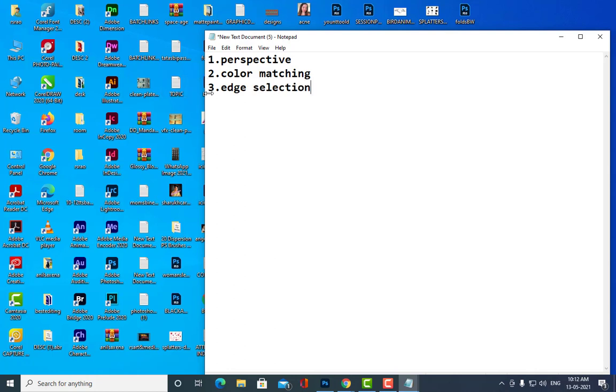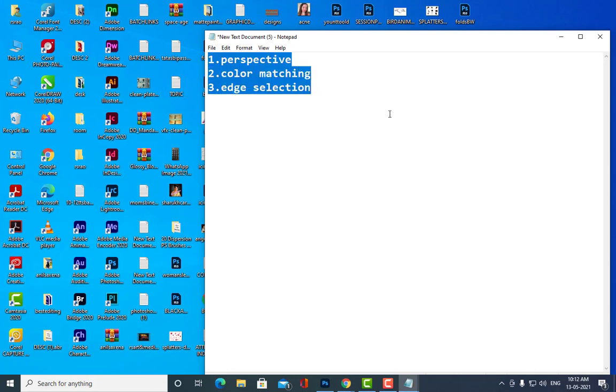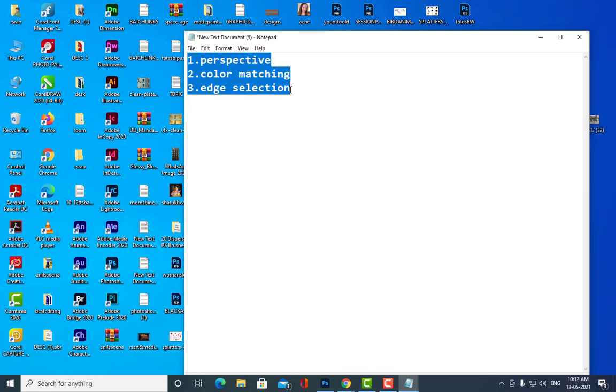So you have to keep in mind all these three things: perspective, color matching, edge selection. Once you follow these rules properly, once you understand these things and create matte painting, your matte painting will be perfect.